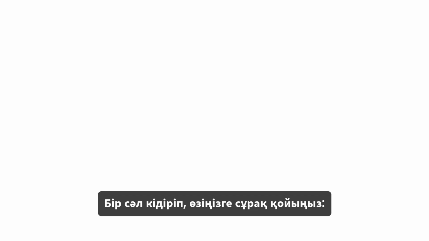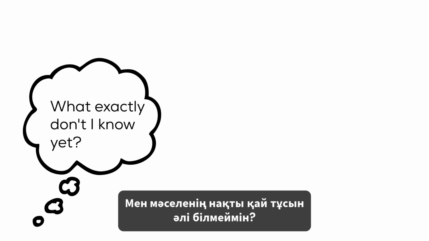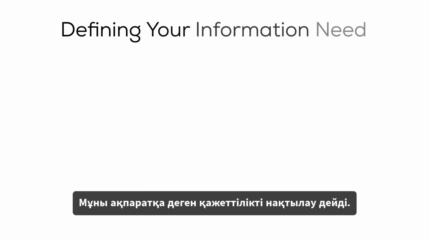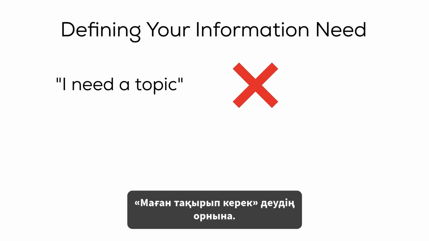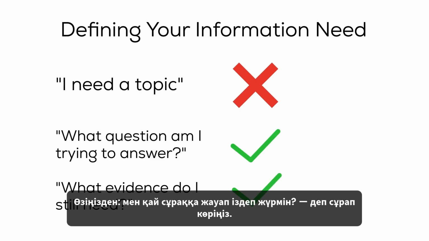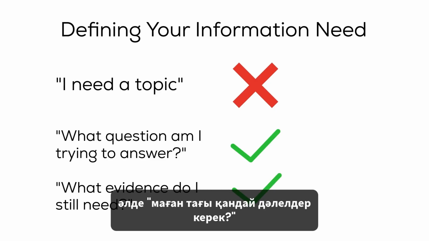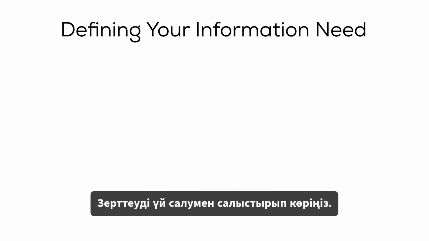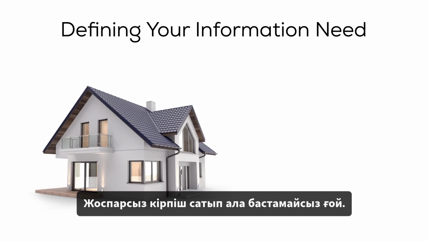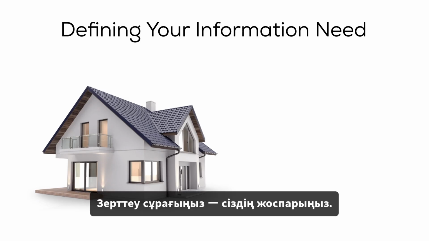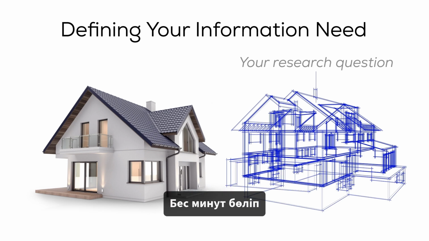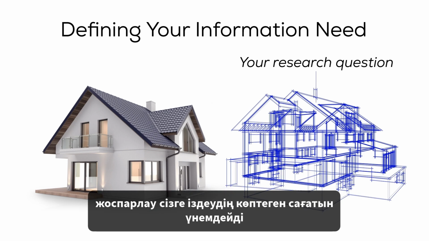Before searching, stop for a moment and ask yourself, what exactly don't I know yet? This is called defining your information need. Instead of saying I need a topic, try asking what question am I trying to answer or what evidence do I still need? Think of research like building a house. You wouldn't start buying bricks without a blueprint. Your research question is your blueprint. Spending 5 minutes planning can save hours of searching later.